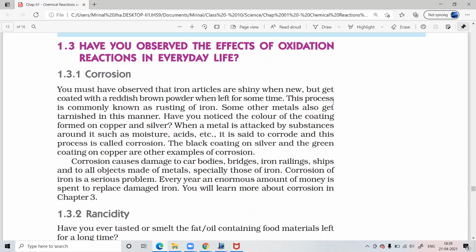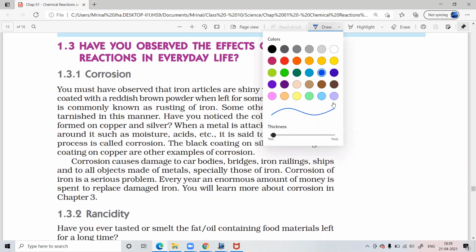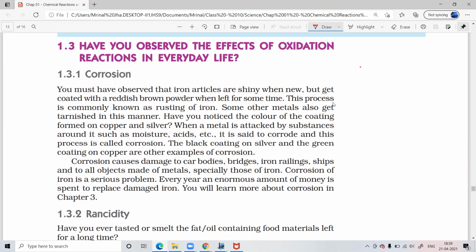Rusting is corrosion, sir. Yes, rusting of iron is one of the examples of corrosion. Corrosion can be of any other metal also, and it can happen because of air, oxygen, moisture, acid. It could be happening because of multiple reasons. So rusting and corrosion are not the same?